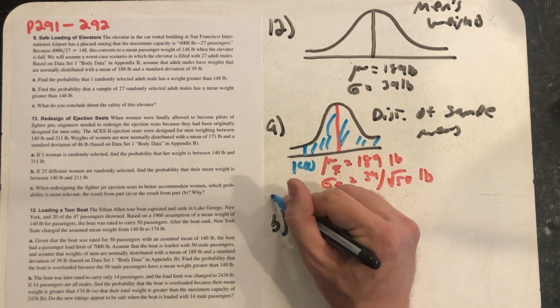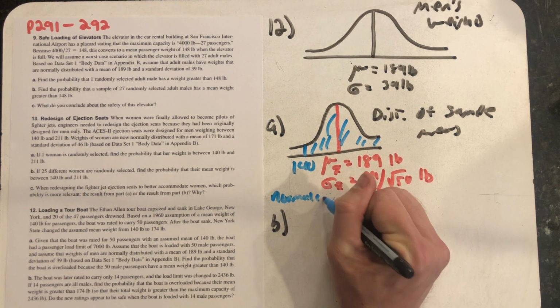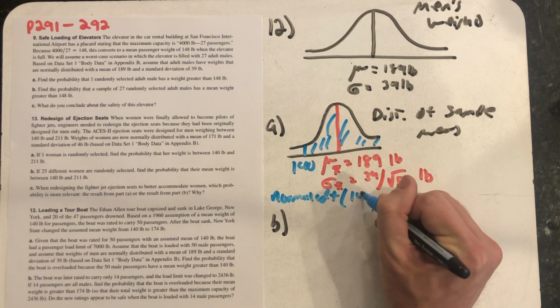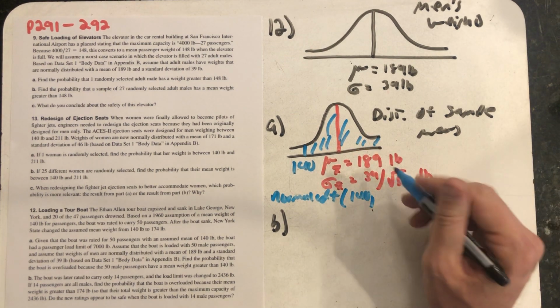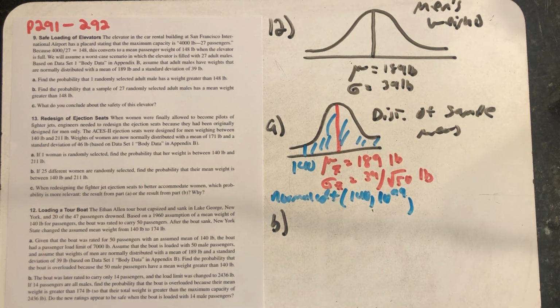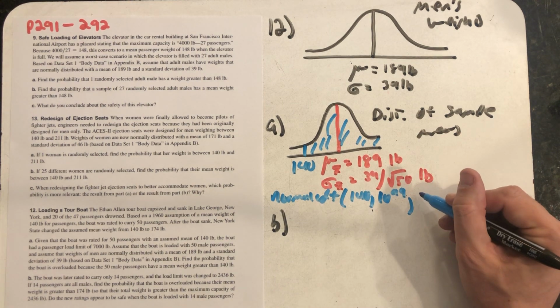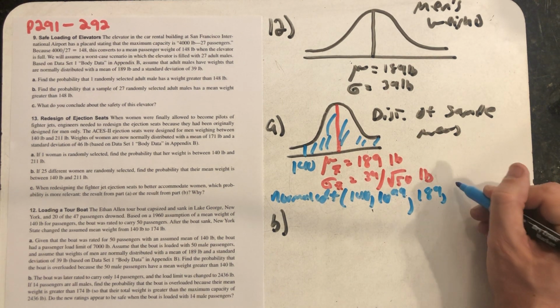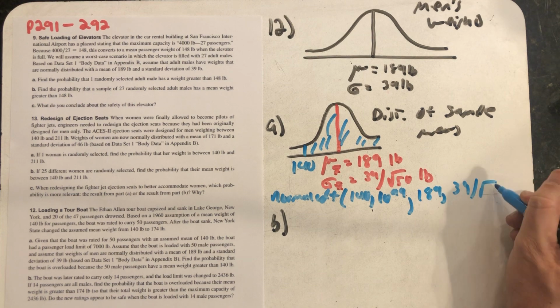All right, well, this is another normal CDF problem where we start at 140 and need to shade forever, and this is where I like to use a 10 to the 99th. It's assuredly so far away from the mean that almost all of the data lives there. Since we're talking about weights here, no one's weight could possibly be that high, so actually all of the data will lie in that interval. The mean is 189 and the standard deviation 39 over root 50.